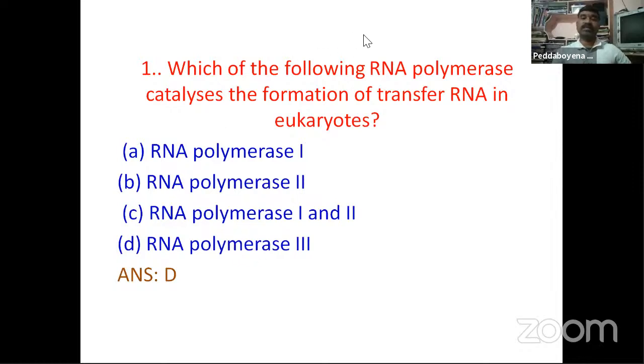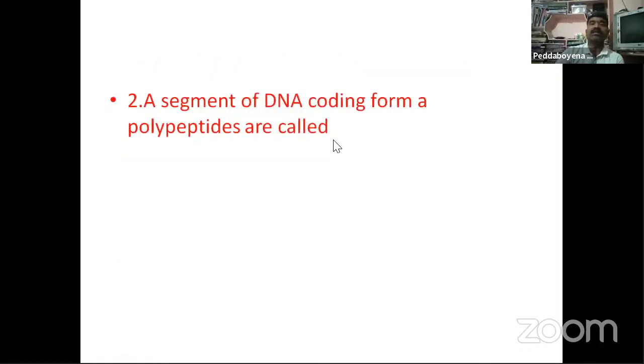RNA polymerase 3 is the main important one. tRNA is formed from RNA polymerase 3. The remaining ones are for prokaryotes, and RNA polymerase 3 is special for eukaryotes. So the answer is D.